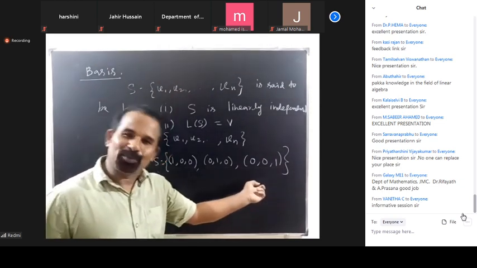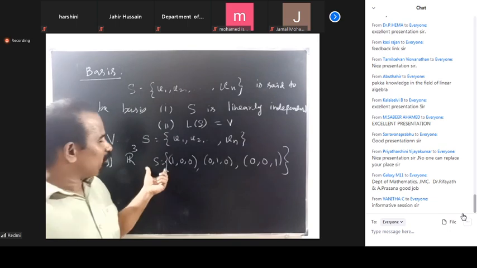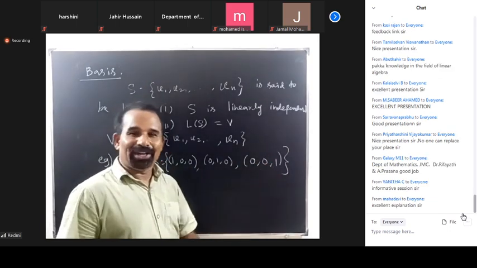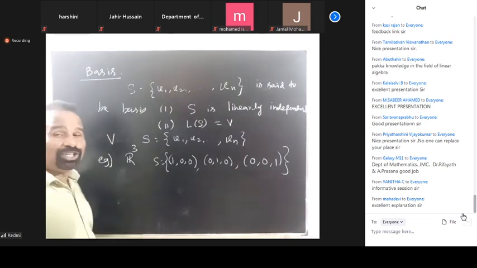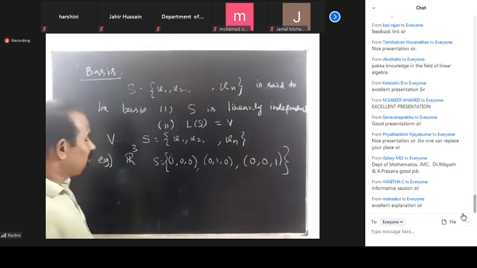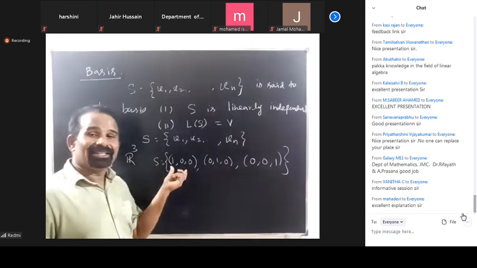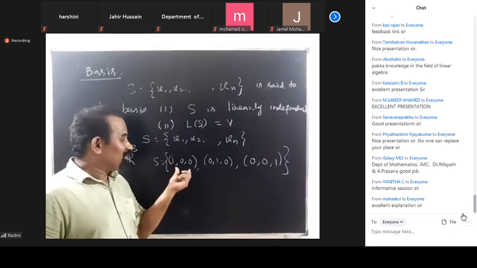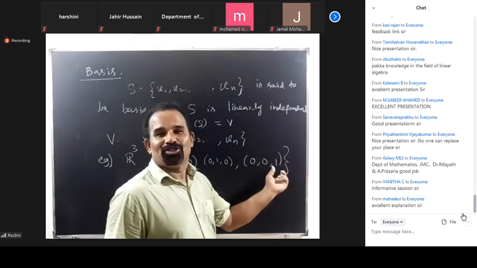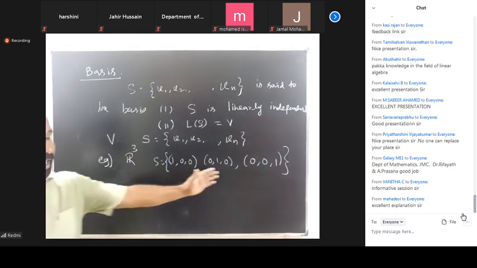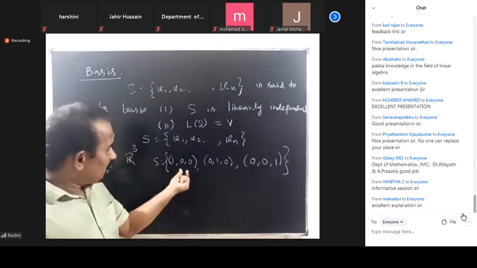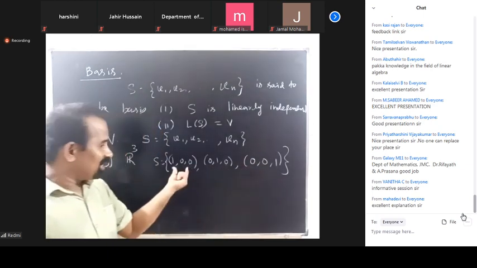And the linear span of S is equal to R cube. If you take any element of R cube, say 2, 3, 4, immediately I can write 2 times this, 3 times this, 4 times this, and you will get it. Understood? So this is the basis. The number of basis elements is 3.